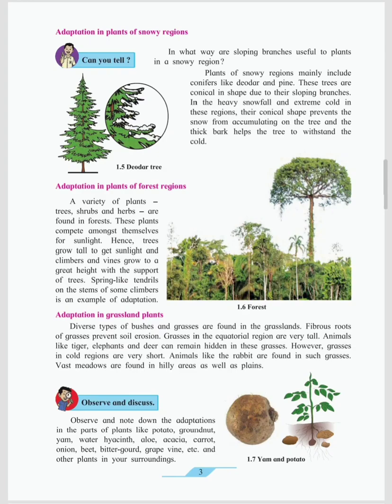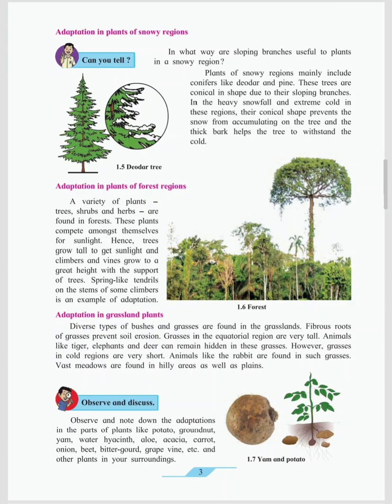Adaptation in grassland plants. Diverse types of bushes and grasses are found in grasslands. Fibrous roots of grasses prevent soil erosion. Grasses in the equatorial region are very tall. Animals like tiger, elephant, and deer can remain hidden in these grasses. However, grasses in cold regions are very short. Animals like the rabbit are found in such grasses. Vast meadows are found in hilly areas as well as plains.